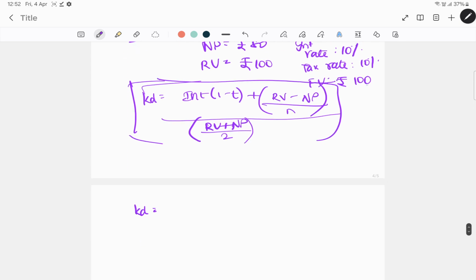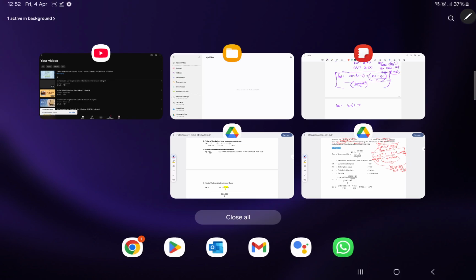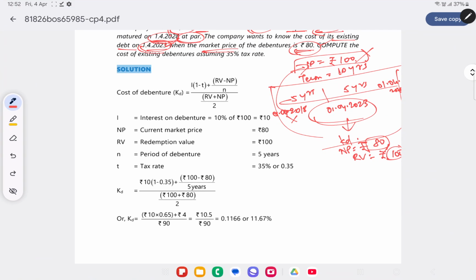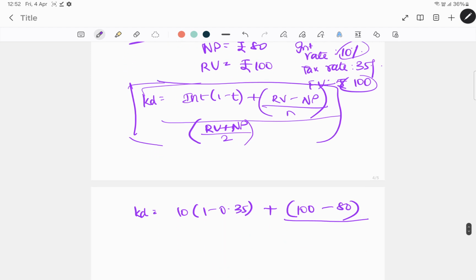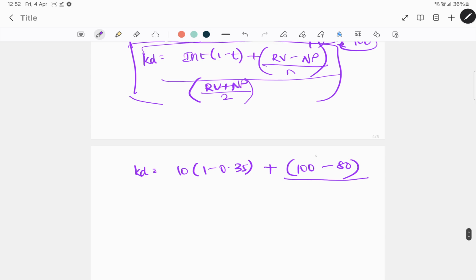100 into 10%, which is 10, into 1 minus tax rate, which is 35% already. Tax rate is 35%. Plus RV is nothing but over here it's 100 minus NP is 80 divided by N. How much is N? N is nothing but number of years, right? So that will be 5.